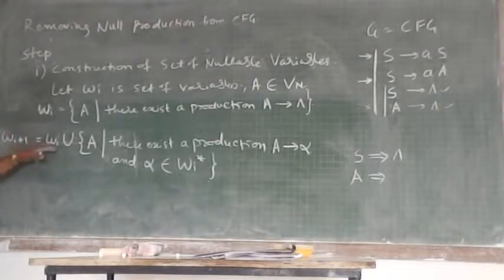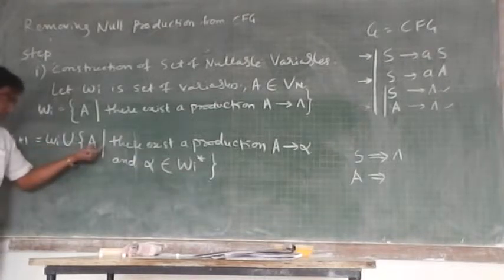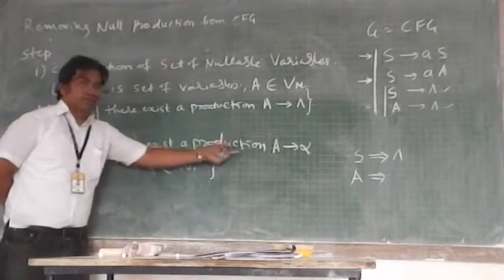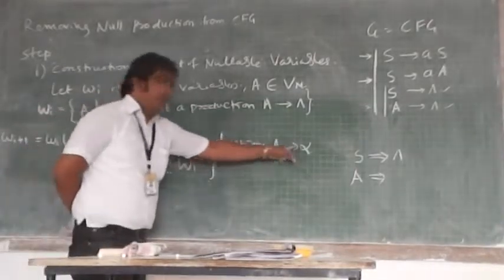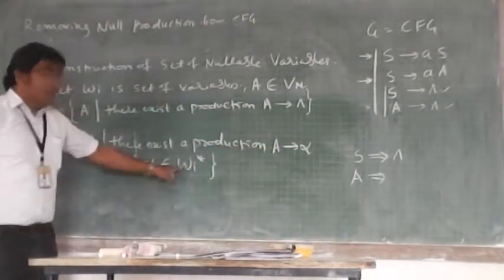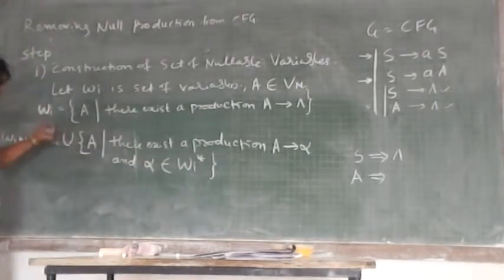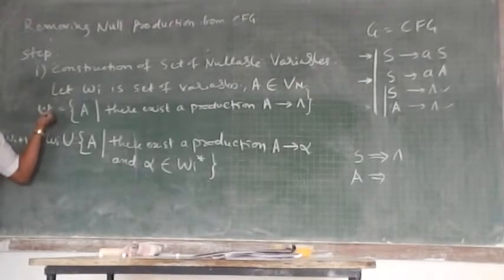The next W is the union of the previous W and the additional variable, and this additional variable you have to select on the basis of such a production, A implies alpha, where alpha is in Wi closure. What is Wi? Wi is the one which you got in the previous step.